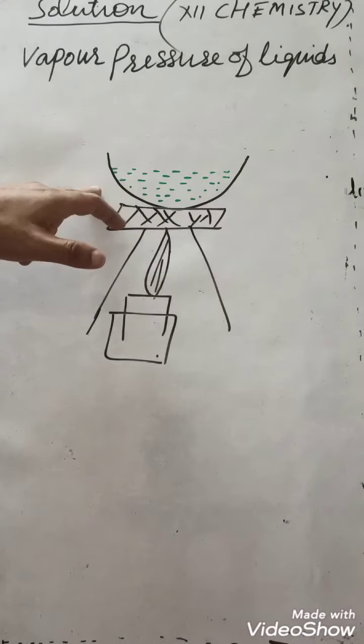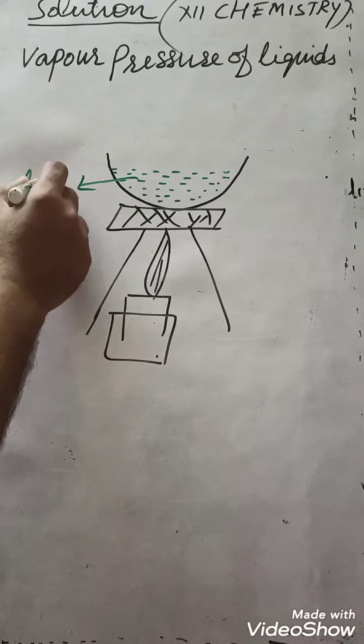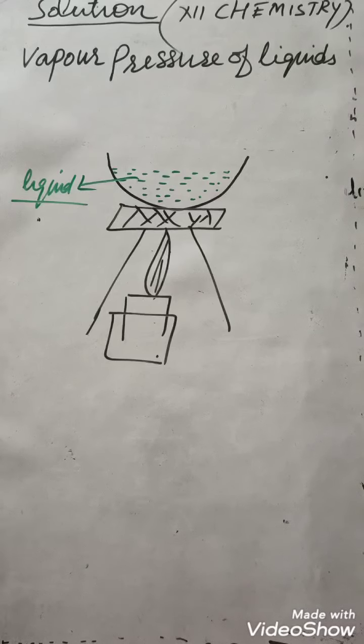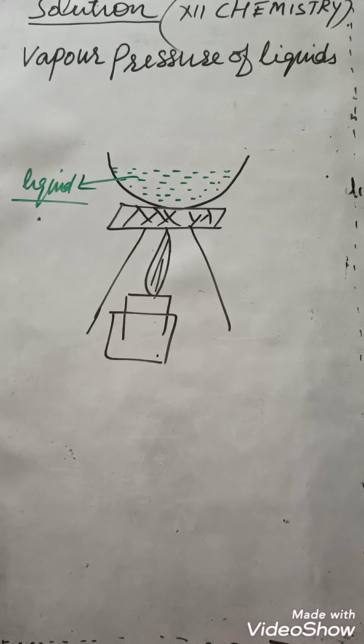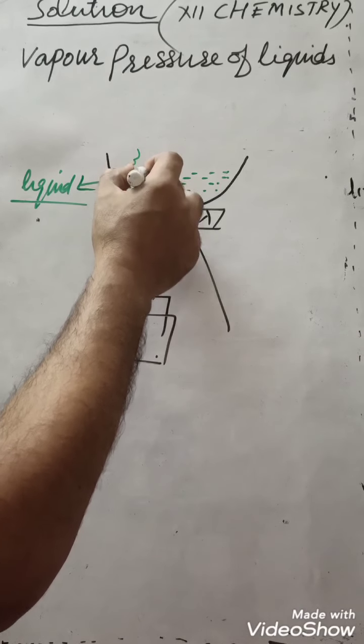This is a container, and in the container we are taking this liquid. Suppose this is water and this liquid is heated, then the intermolecular forces between the liquid molecules will start to break down, and these particles will start to change into vapor state, and there will be a condition when some of the liquid molecules will change to vapor.